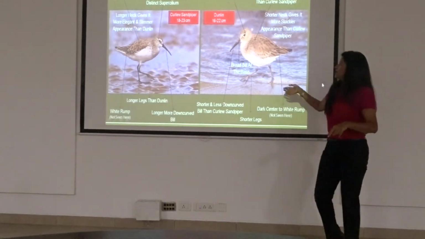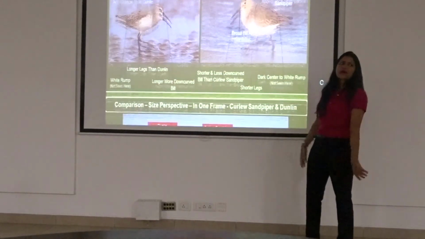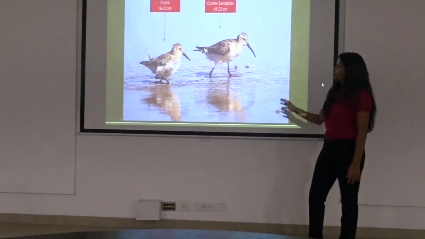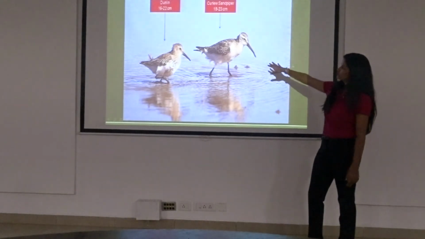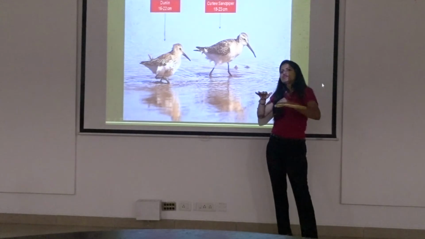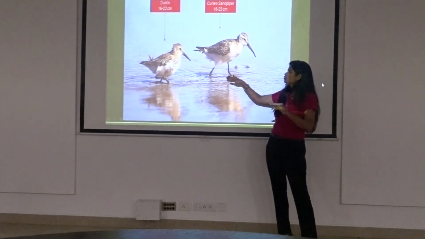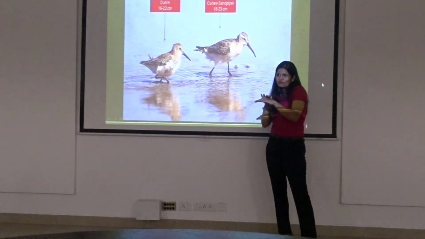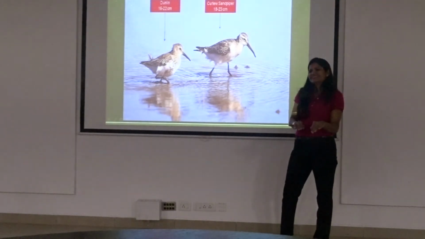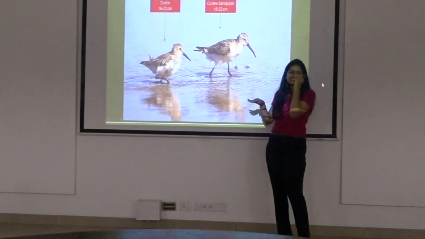So hence, what did we do? We took a flight shot. Look at these birds together. I've taken them in one frame for perspective. This looks much smaller, this looks bigger, right? Also, you will note that a curlew sandpiper can be seen, and this is an observation, usually slightly inside the water, whereas dunlins will be in more shallow water because they have shorter legs. Because the curlew sandpiper has longer legs, they enjoy water which is slightly deeper.